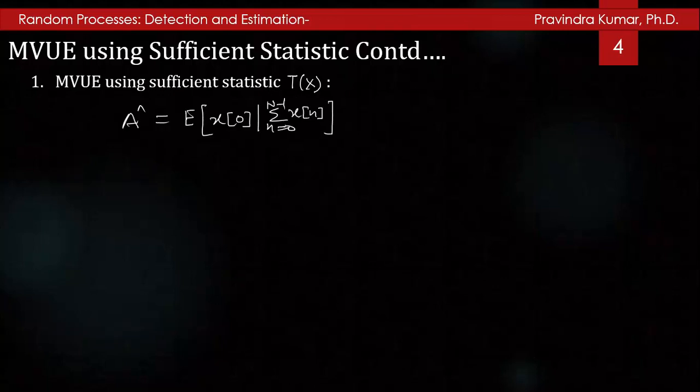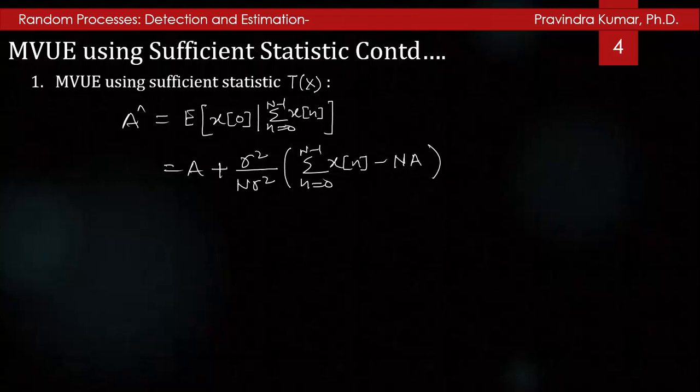Here Â equals the conditional expected value E[x[0] given the test statistic T(x) equal to the summation n=0 to N-1 of x[n]], and it can be A plus σ²/(Nσ²) times (the summation n=0 to N-1 of x[n] minus NA), and I can write it as 1/N times the summation n=0 to N-1 of x[n], which is the MVUE.